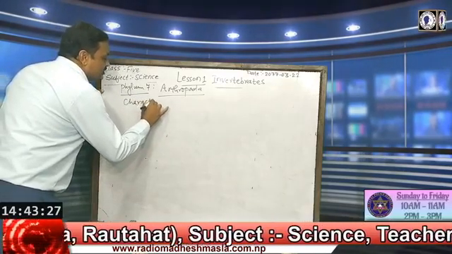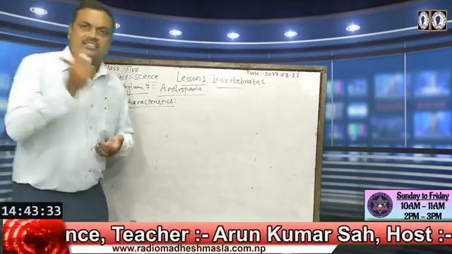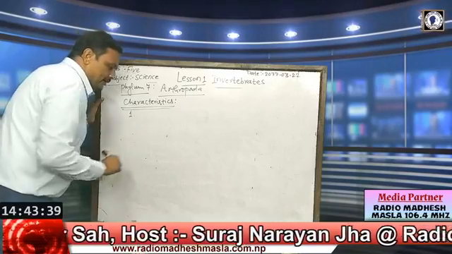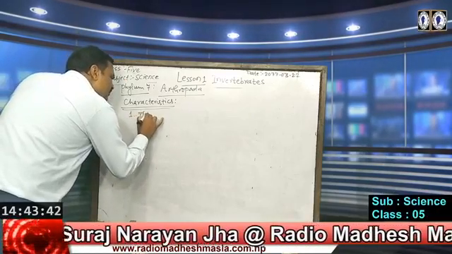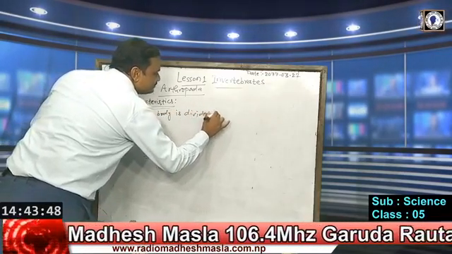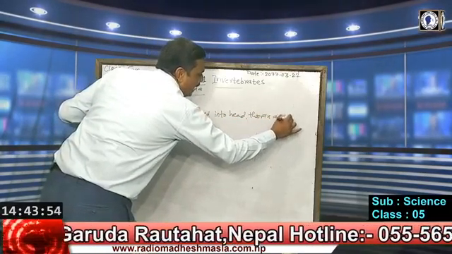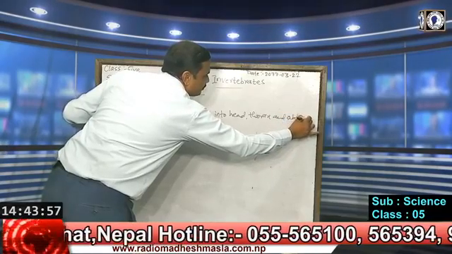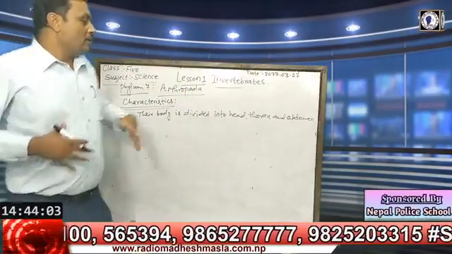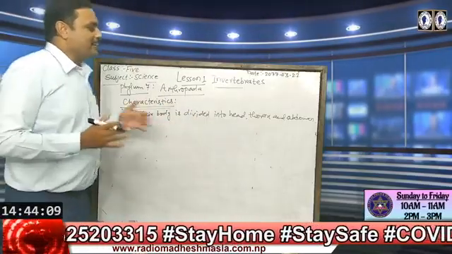Now, characteristics. We can say this is the phylum of insects. So the first characteristic we can write: their body is divided into head, thorax and abdomen. Head, the front part of the body, the anterior part of the body; thorax, the middle part of the body, from where the wings and legs arise; and abdomen, the food storing part of the body.